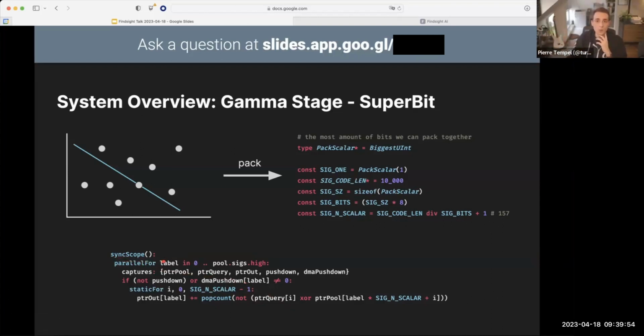We just need a sync scope, which basically says everything within here can happen in parallel, but at the end of this scope down here, wait for this to complete. Our for loop becomes a parallel for loop, and we just need to inform Weave what kind of data we want to pass between the worker threads as well. In this case, for performance reasons, we're just passing pointers, since this is immutable data, except for our output accumulator.